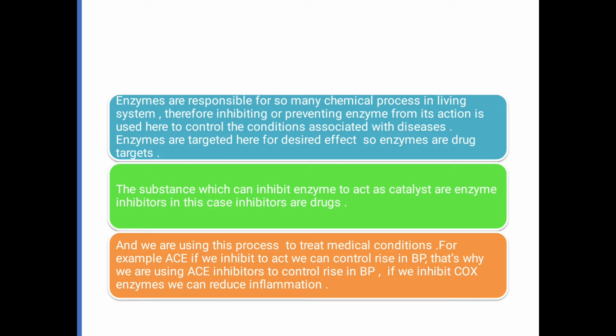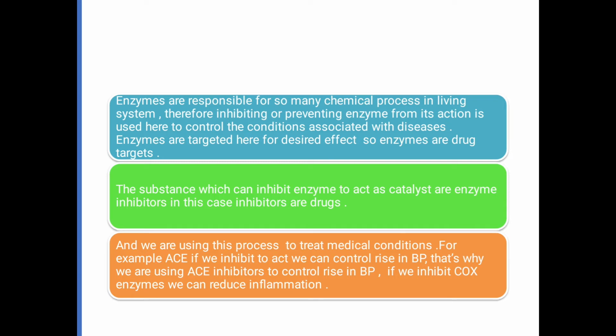The substance which can inhibit an enzyme from acting as a catalyst is nothing but an enzyme inhibitor. In this case, if we are talking about disease only, inhibitors are drugs. For example, the ACE inhibitors we already discussed. COX enzyme inhibitors, that is cyclooxygenase enzyme inhibitors, are nothing but painkillers.